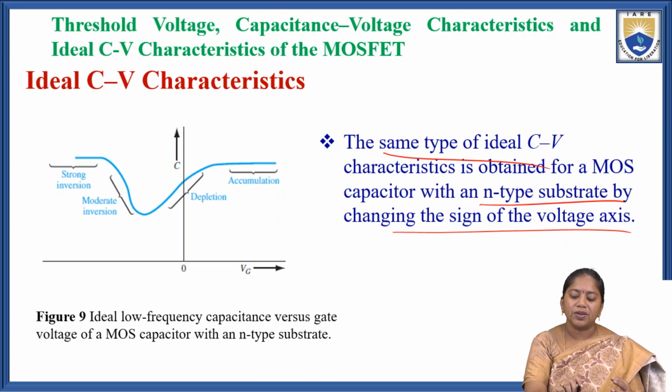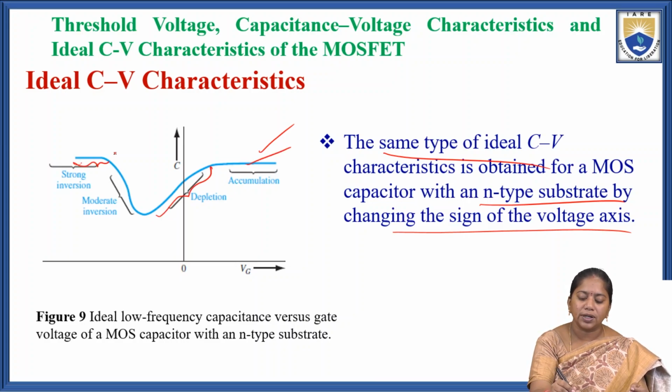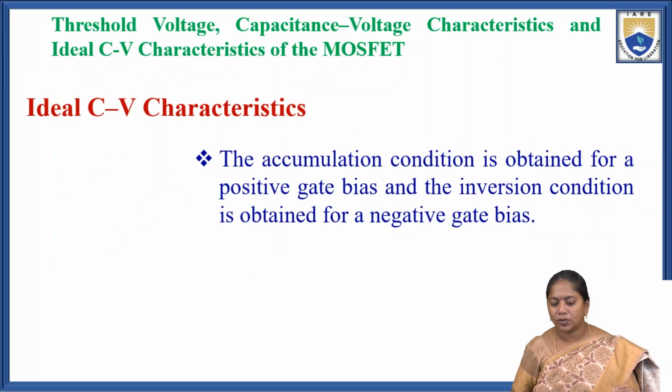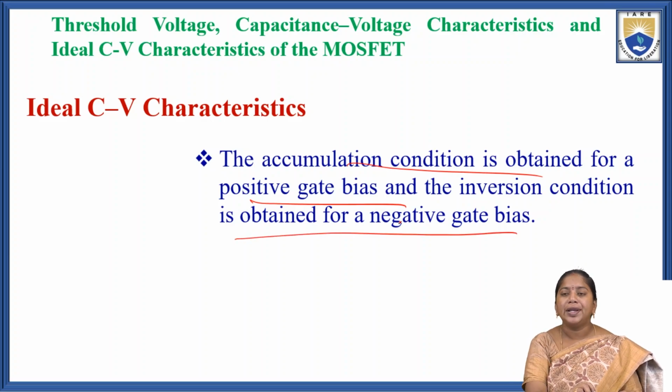In the previous section we observed that the accumulation is in the left side region, but here it is in the right side region. This is the accumulation layer, this is the depletion layer, and here this one is the strong inversion, this one is the moderate inversion. This is quite opposite to the P-type substrate. So the accumulation condition is obtained for a positive gate bias and the inversion condition is obtained for a negative gate bias. These are opposite to the P-type substrate.